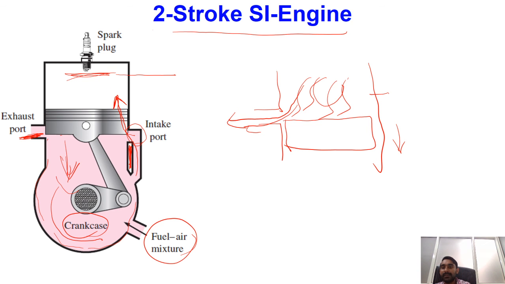Further, the timings of the intake and exhaust ports are operated in such a fashion that for some duration of the intake port, the exhaust port will also be in the open position. So whatever residual exhaust gases are there will be pushed outside by the fresh charge of air and fuel.